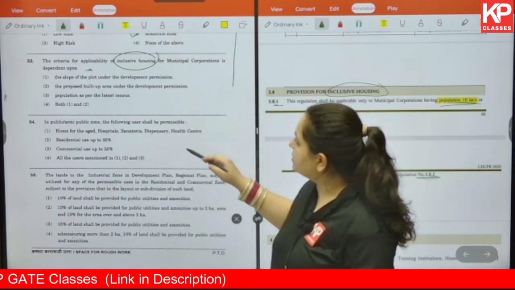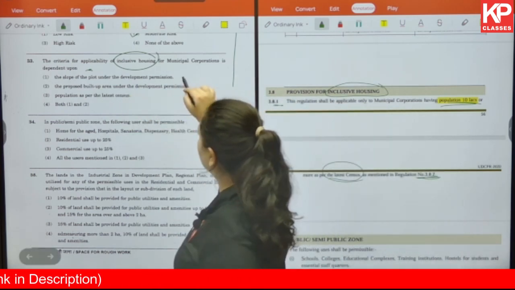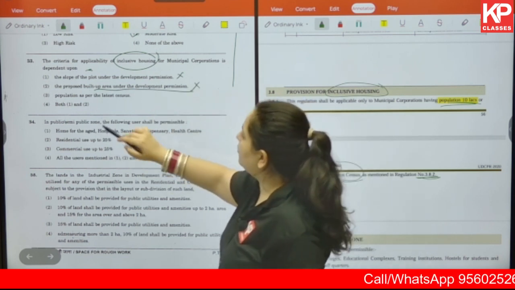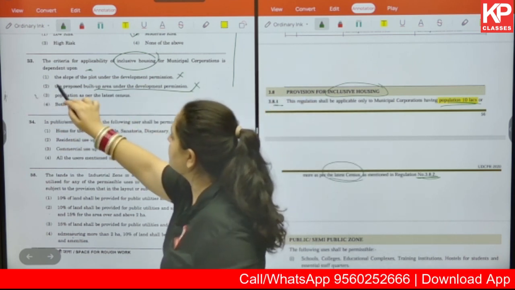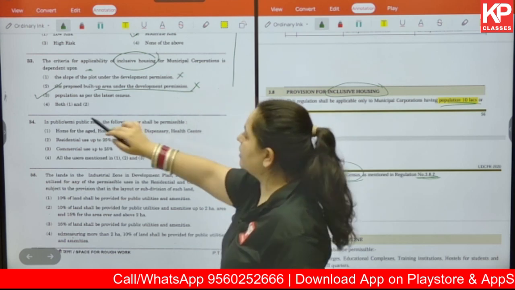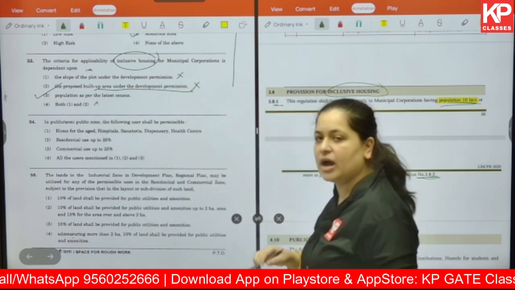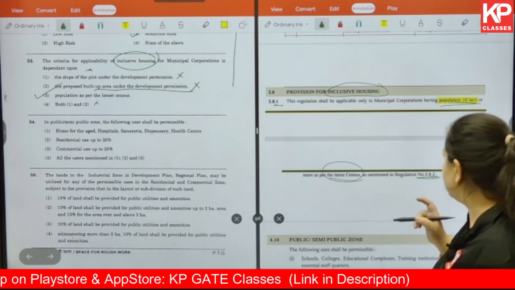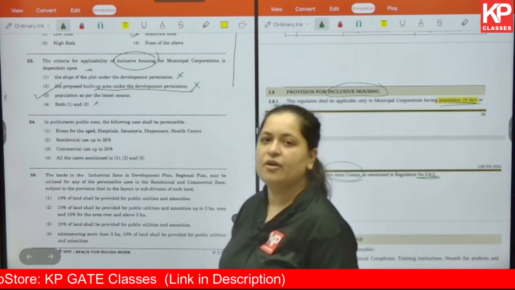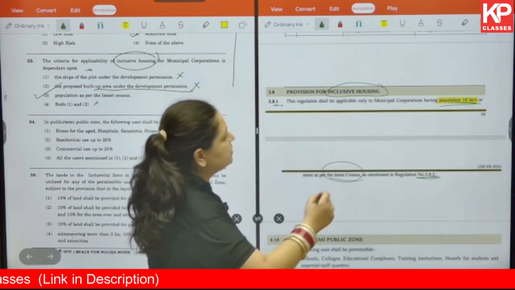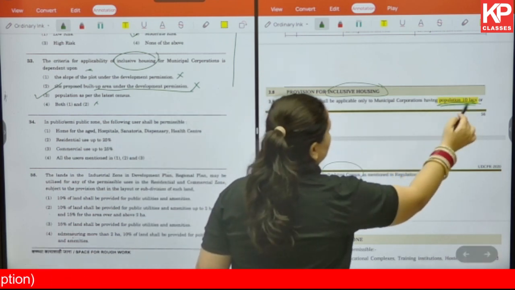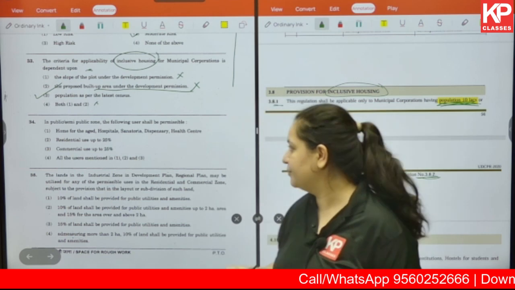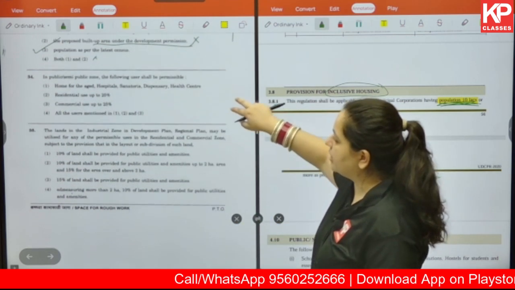Let's look into the options. The slope of the plot? No. The proposed built-up area under the development permission? No. Population as per the latest census? Yes. And both 1 and 2, again, this is also wrong. So the answer for us for question number 33 is option number 3, population as per latest census. Another takeaway from this particular question is you can remember the population size for municipal corporation having a population of 10 lakh or above. Okay, let's move on to the next one.